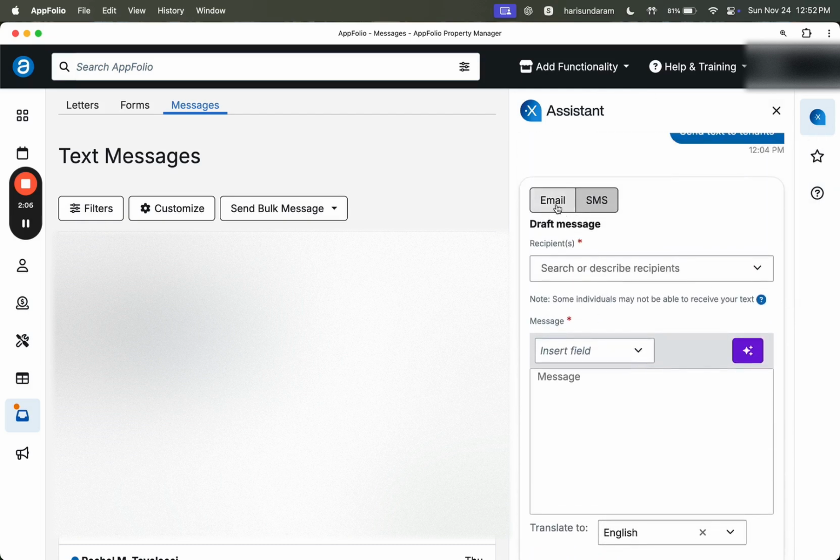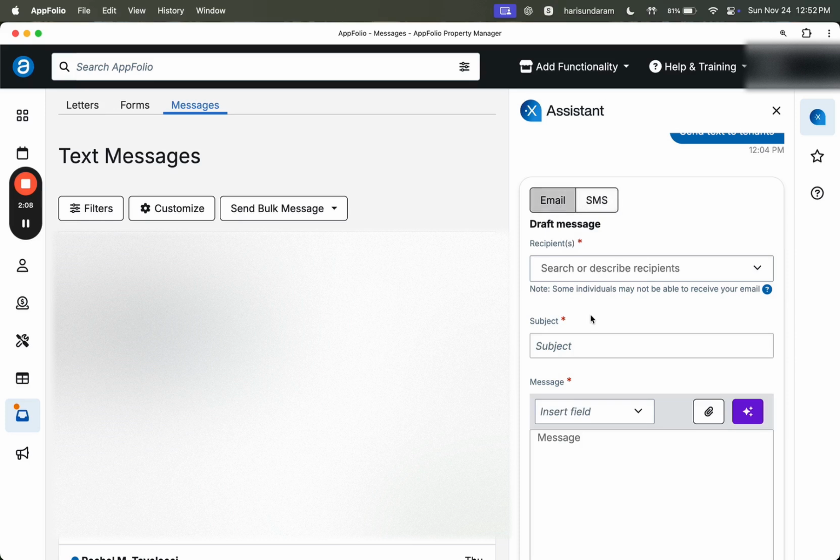The first one is email. If you want to send a bulk email, you should be able to put everything here. As you can see, some individuals may not be able to receive the email. This is because they may not have been updated, or they don't have an email ID, or they have an issue with it, or they have stopped the subscription. In those cases, I think you will not be able to send them an email.